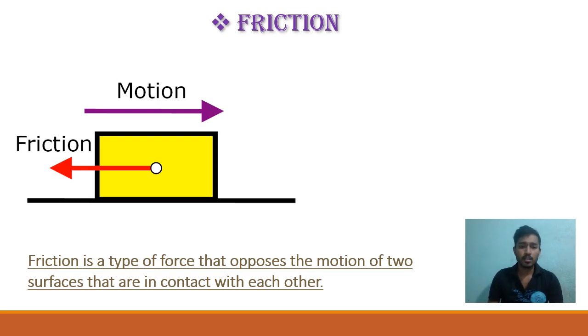In the picture, we can see that a force or a motion is acting in one direction and the generated friction is in another direction. So, motion and friction are always in opposite directions. To understand this, please look at another picture.